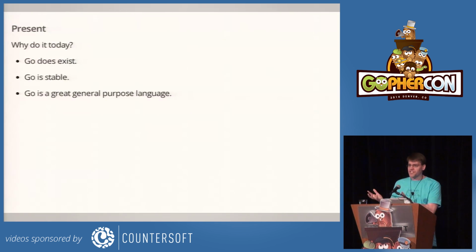Okay, well, given all that, why should we do it today? Well, Go exists, so that's good. That's why we're all here. With the Go 1.x releases, Go is stable. And although our initial focus was building servers, Go has turned out to be this very nice general-purpose language. And there's lots of big programs now. There's no danger that the compiler will be the only big program and will have this undue influence on the language design. Also, we're pretty much done with the language design, so that's another reason we're not worried about that.